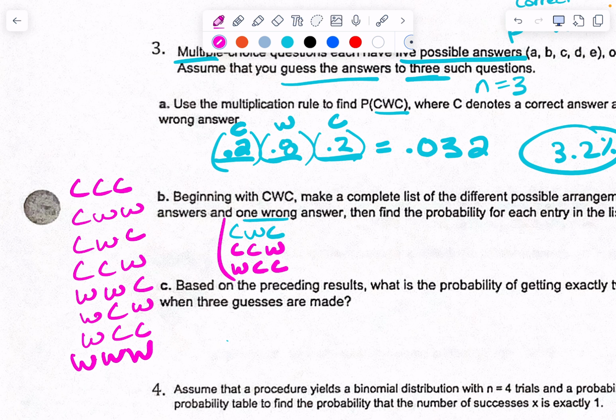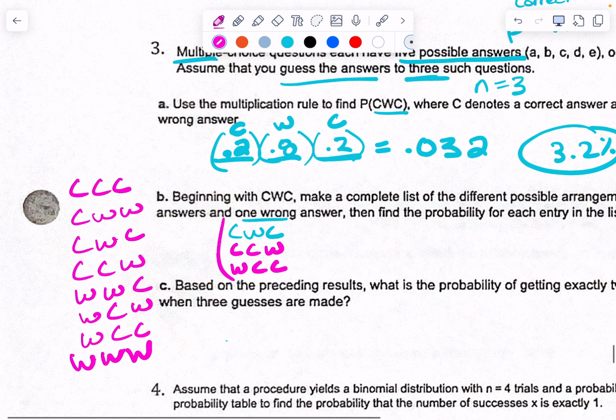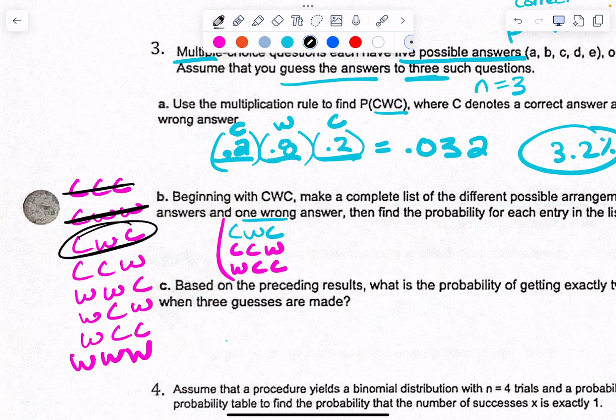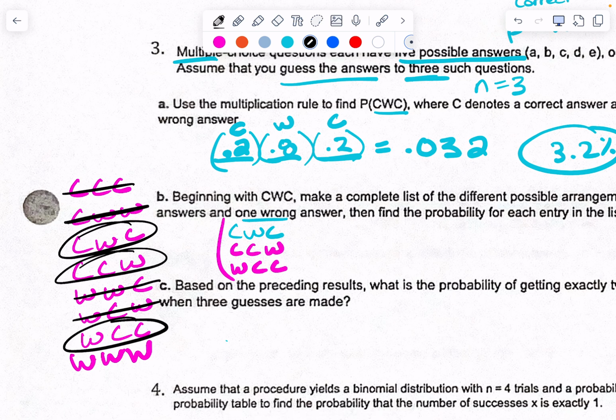How many of those involve 2 correct and 1 wrong? We just made that list. Got it? 3 out of 8.